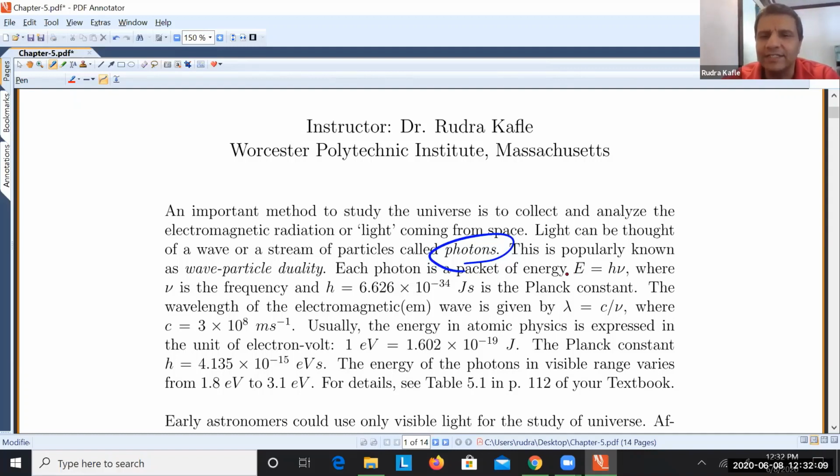So how much is that is given by this formula, and I have written a Greek letter here, which is called nu, right? If you find difficulty in writing that, just write f for frequency, okay? So there are some quantum mechanical concepts like wave-particle duality. What does that mean? Light behaves like a particle as well as a wave. When we consider light as a wave, that is classical physics. But when we consider light as a particle, that is quantum physics, okay?